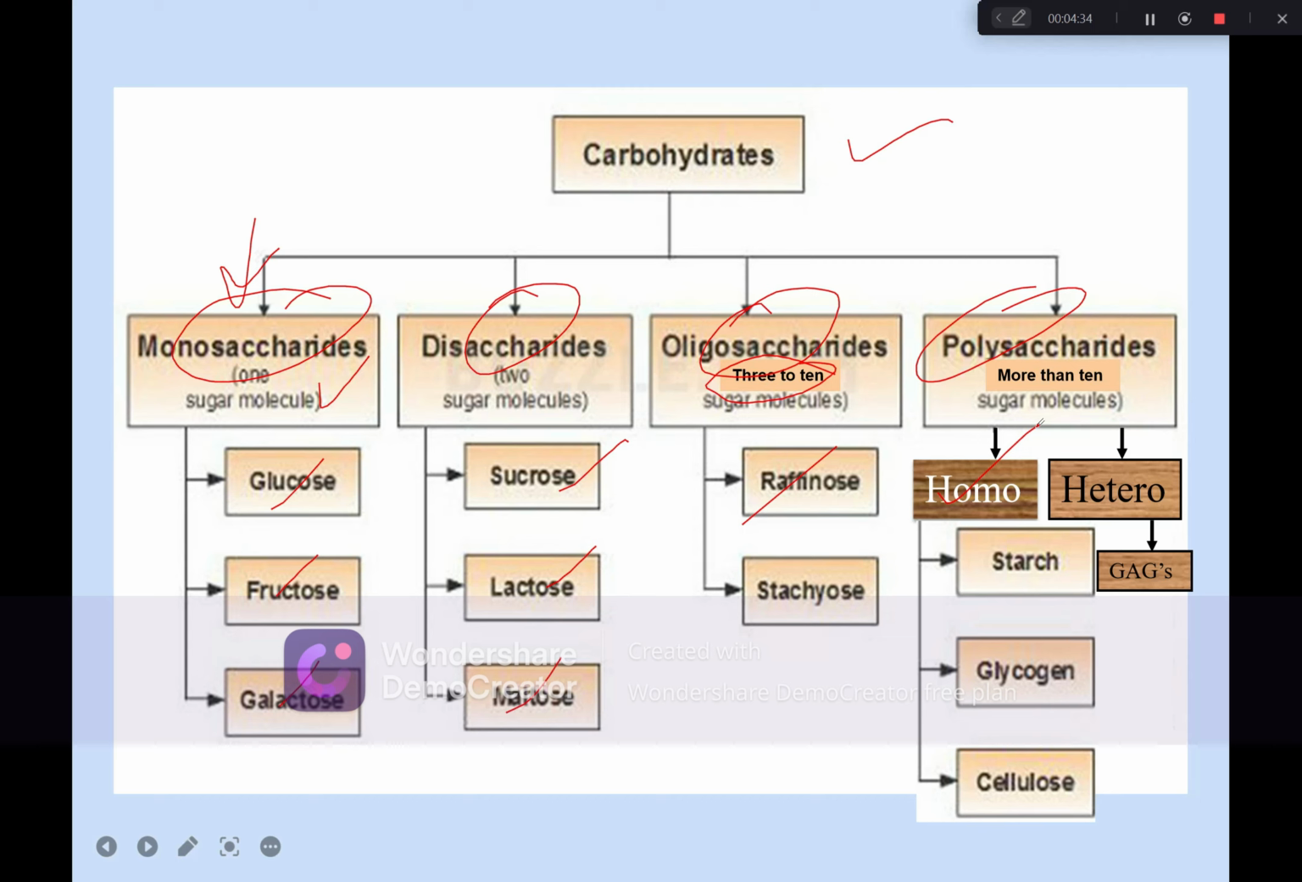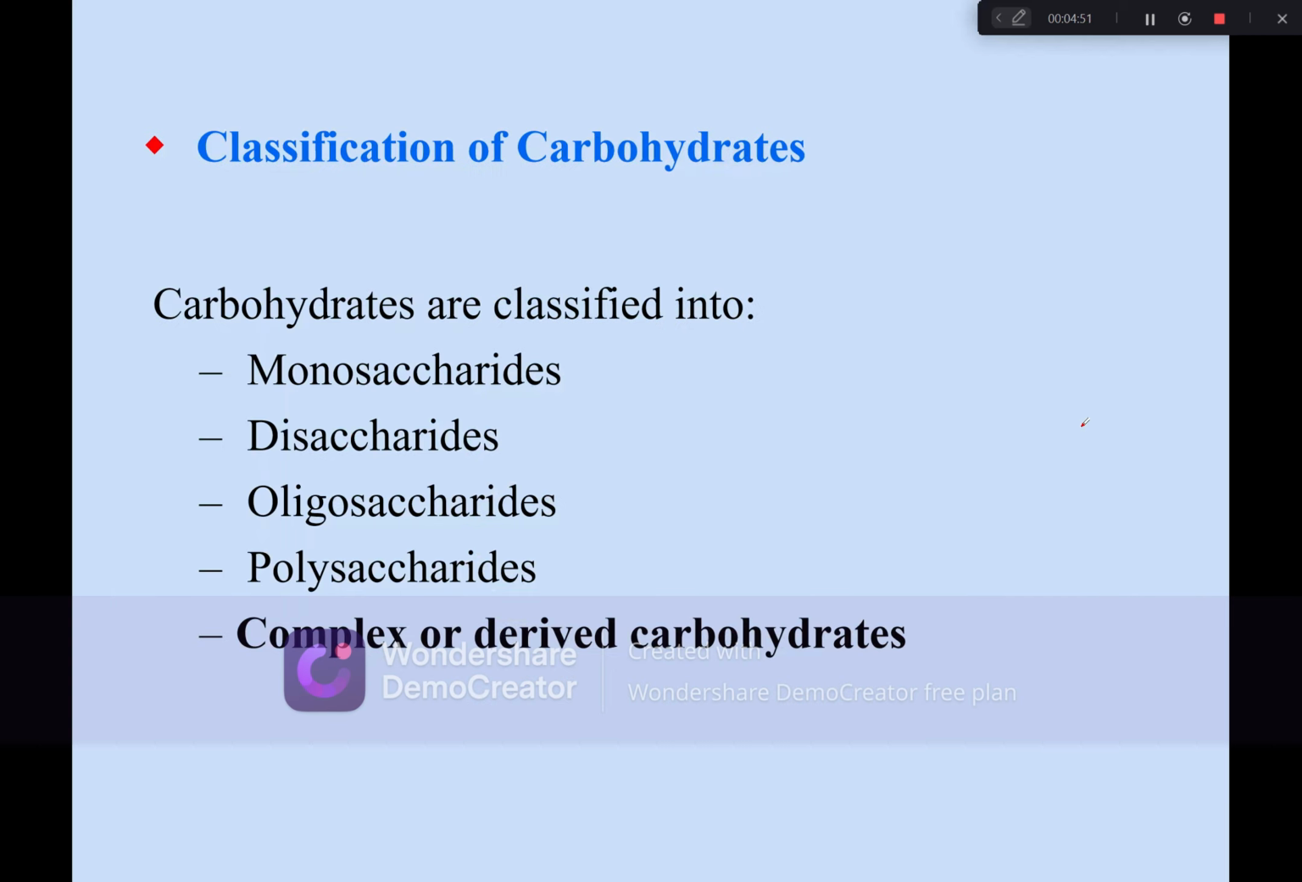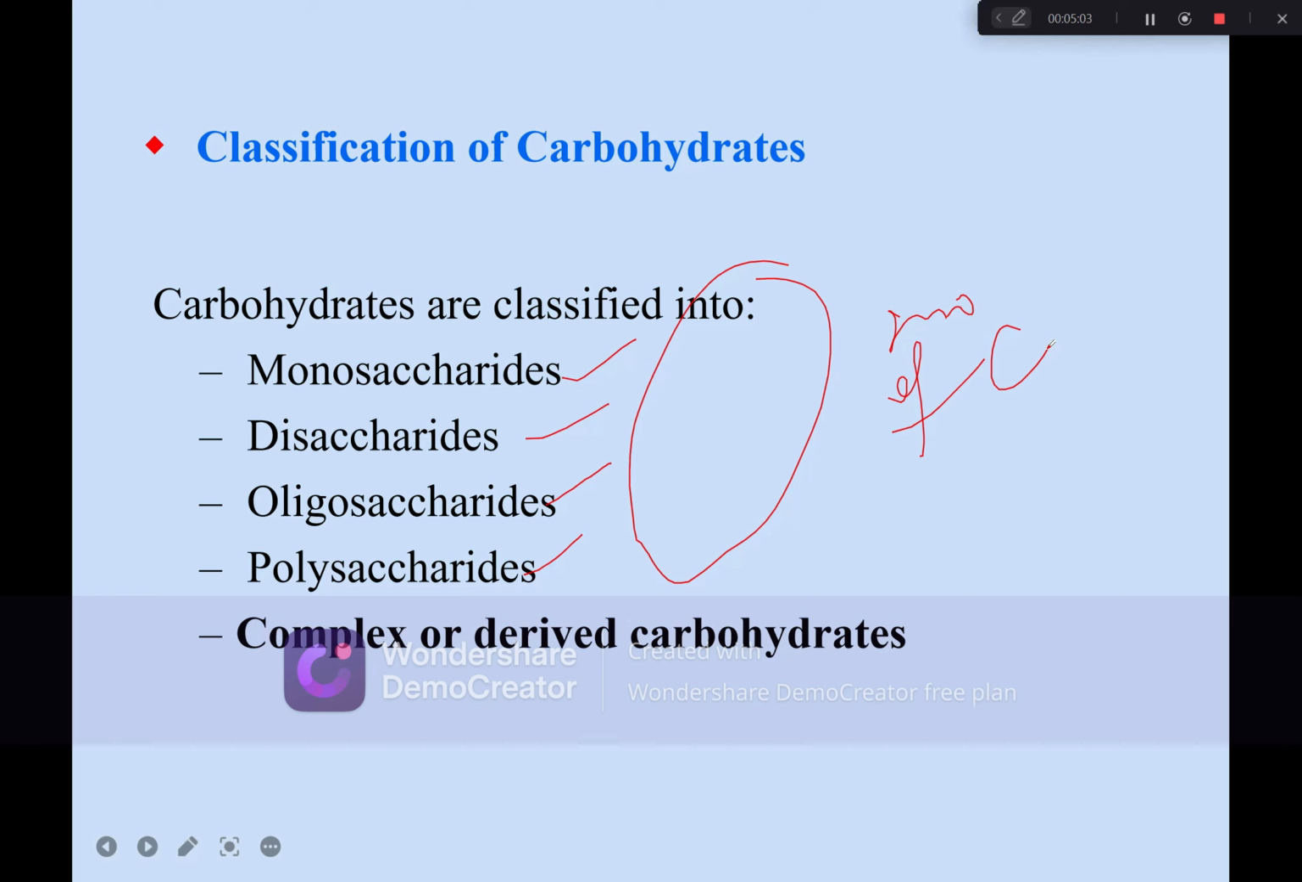And those polysaccharides in which the monomers are a combination of carbohydrate monosaccharide subunits and something else, like protein or maybe lipid, are known as heteropolysaccharides. Examples of these are GAGs. Now the classification of carbohydrates is monosaccharide, disaccharide, oligosaccharide, polysaccharide on the basis of number of subunits. And complex or derived carbohydrates, in which other types of organic compounds are also attached to the monosaccharide subunits.